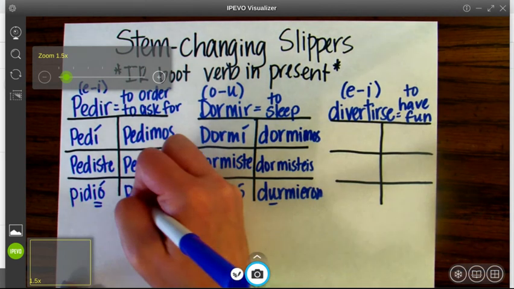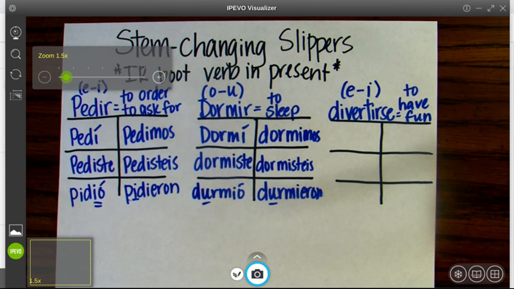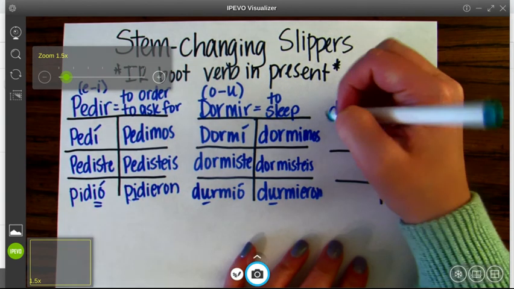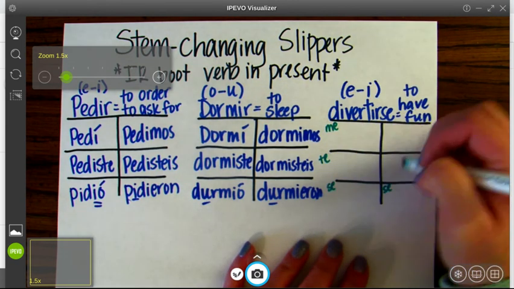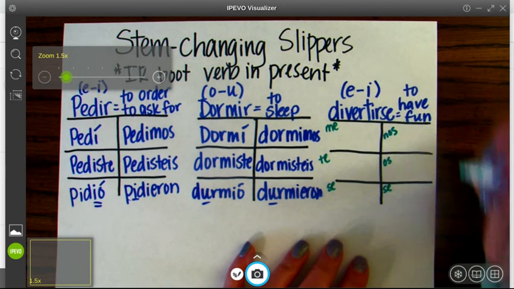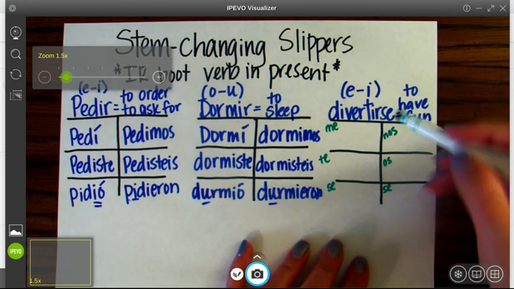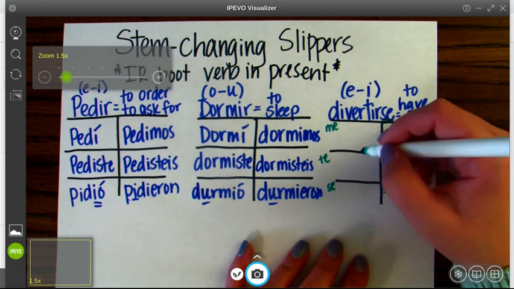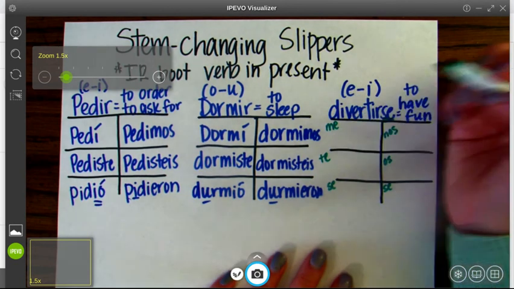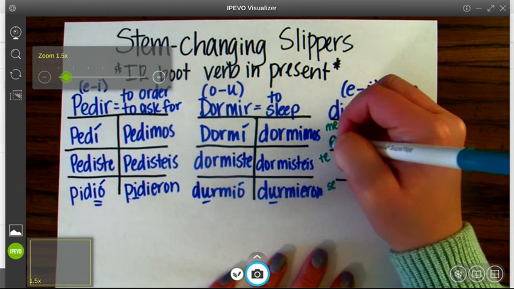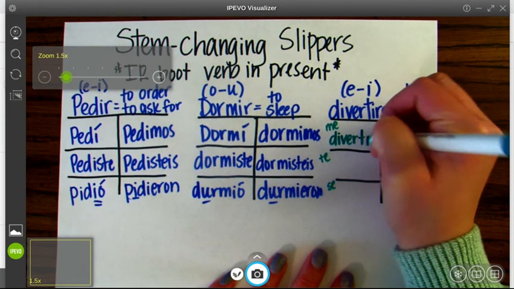Okay. Last one is our reflexive. I'm actually going to switch pens so that you guys can see it. My pen's a little bit too thick. So let's see here if I have one that will work for us. Me, te, se, os, nos. Why did I write those? Oh yes, folks, because it's a reflexive. So we have to make sure that we include those if it is reflexive. If not, it does change the meaning of our word. So, me divertí. Te divertiste.